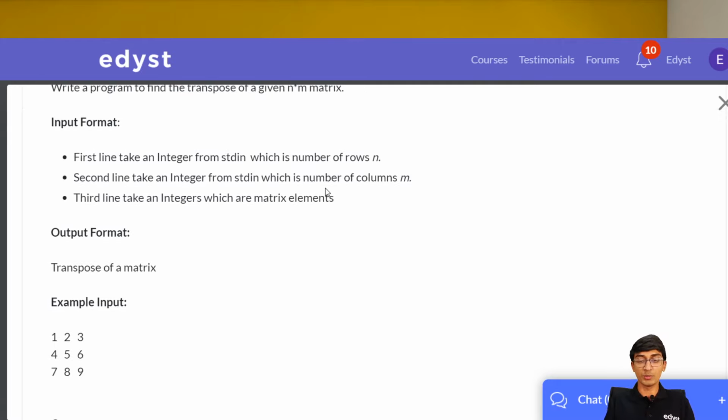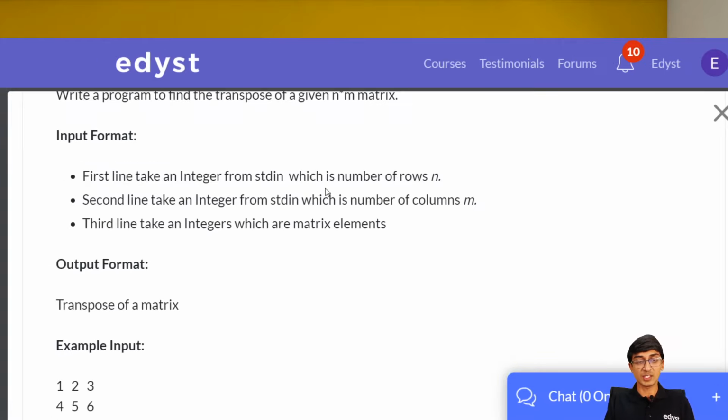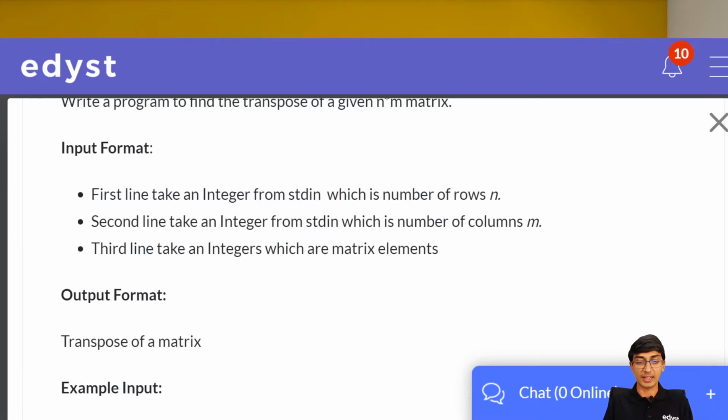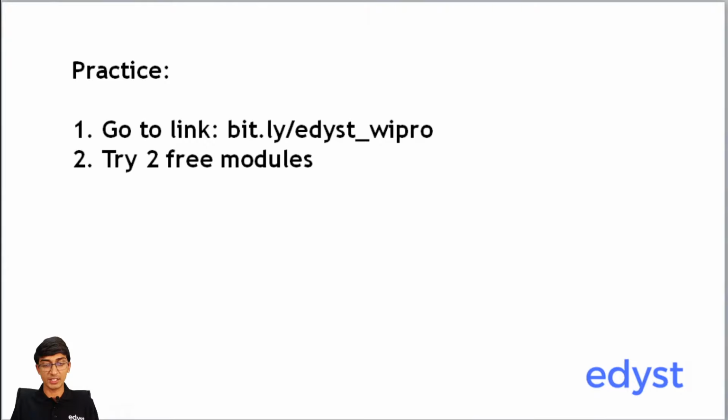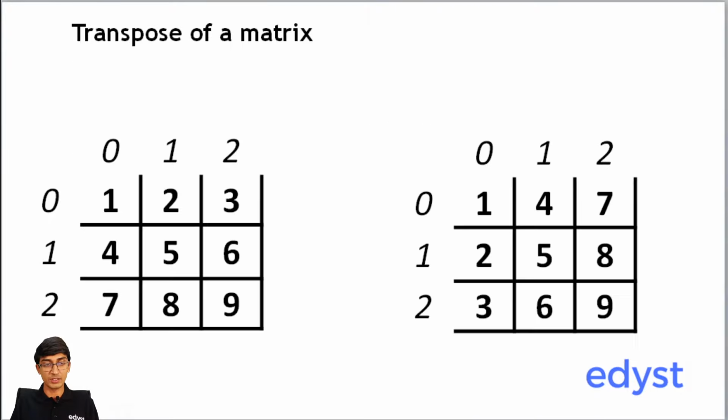Now, those of you who don't remember your maths, what exactly is a transpose of a matrix? Let's have a look at that. So the transpose of a matrix is nothing but if I'm given this matrix, right? So let's say this is the matrix I'm given, which is 1, 2, 3, 4, 5, 6, 7, 8, 9. So this is the matrix over here. These numbers 0, 1, 2, and over here 0, 1, 2 are all the indexes of each matrix.